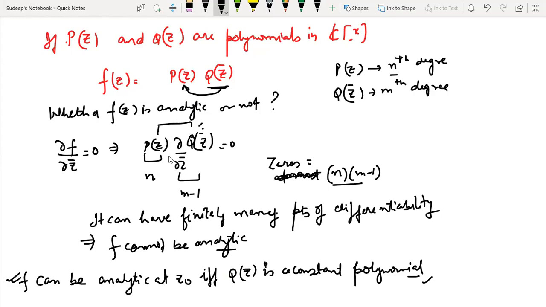Whichever way suits you, it will be fine. So F can be analytic if and only if QZ is a constant polynomial. You can see now, if QZ is a constant polynomial, then this is completely a polynomial. A polynomial function in a complex variable is always analytic. So that's not a problem.